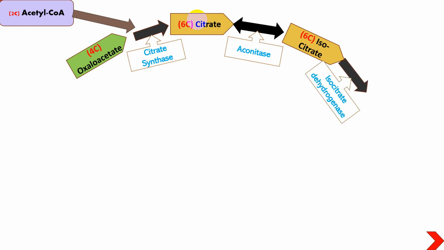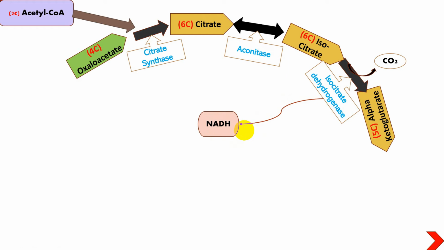Then that isocitrate will be acted upon by isocitrate dehydrogenase, and here the decarboxylation process will take place, meaning one of the carbons will be removed. When decarboxylation takes place along with the dehydrogenase enzyme, one NADH molecule will be released. This will be the first NADH, which will be cashed in later in the electron transport chain. With this decarboxylation, isocitrate will be converted into a 5-carbon molecule, but an important one, that is alpha ketoglutarate.